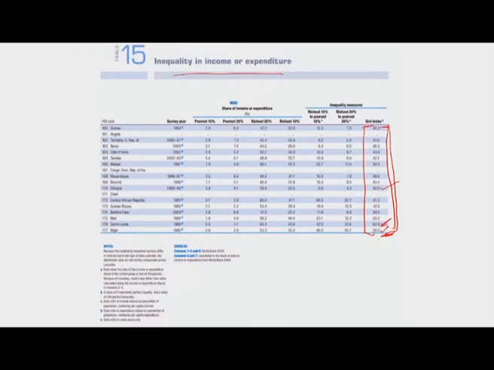In the Human Development Reports also, the inequality indices are calculated, and they show us the poorest 10%, poorest 20%, richest 20%, richest 10%, and what is the share of their income or expenditure. For example, in Guinea here, the poorest 10% have a share in total income of only 2.6%, whereas the richest 10% share in income or expenditure is 32%.